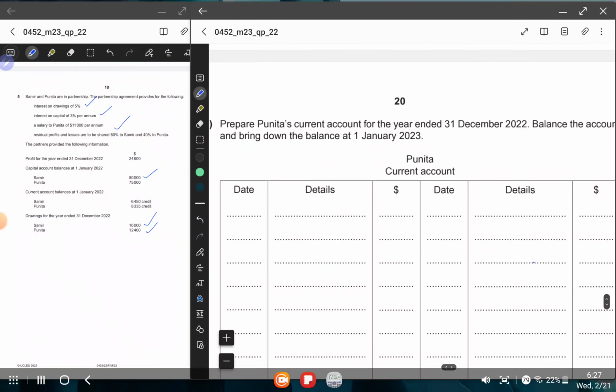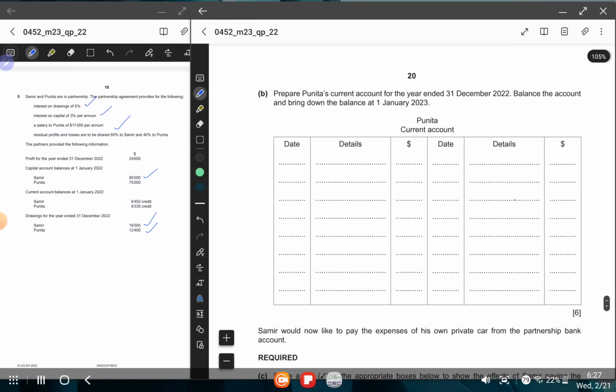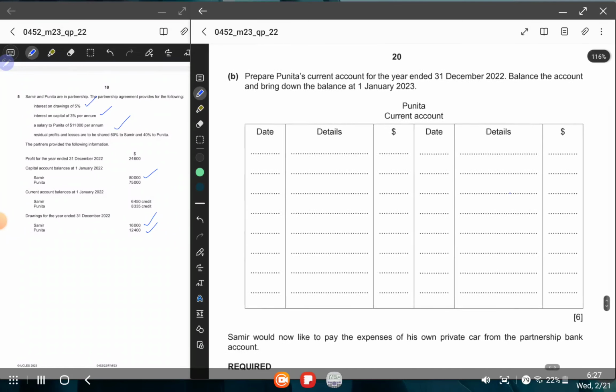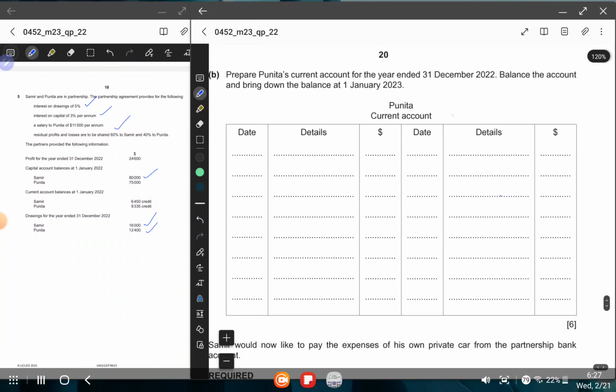Now let's move on to question 2. It says now prepare Punita's current account. Look, what does current account mean? Current account means on the credit side, you will write all the incomes of Punita, and on the debit side, all the expenses, whatever money she is paying.